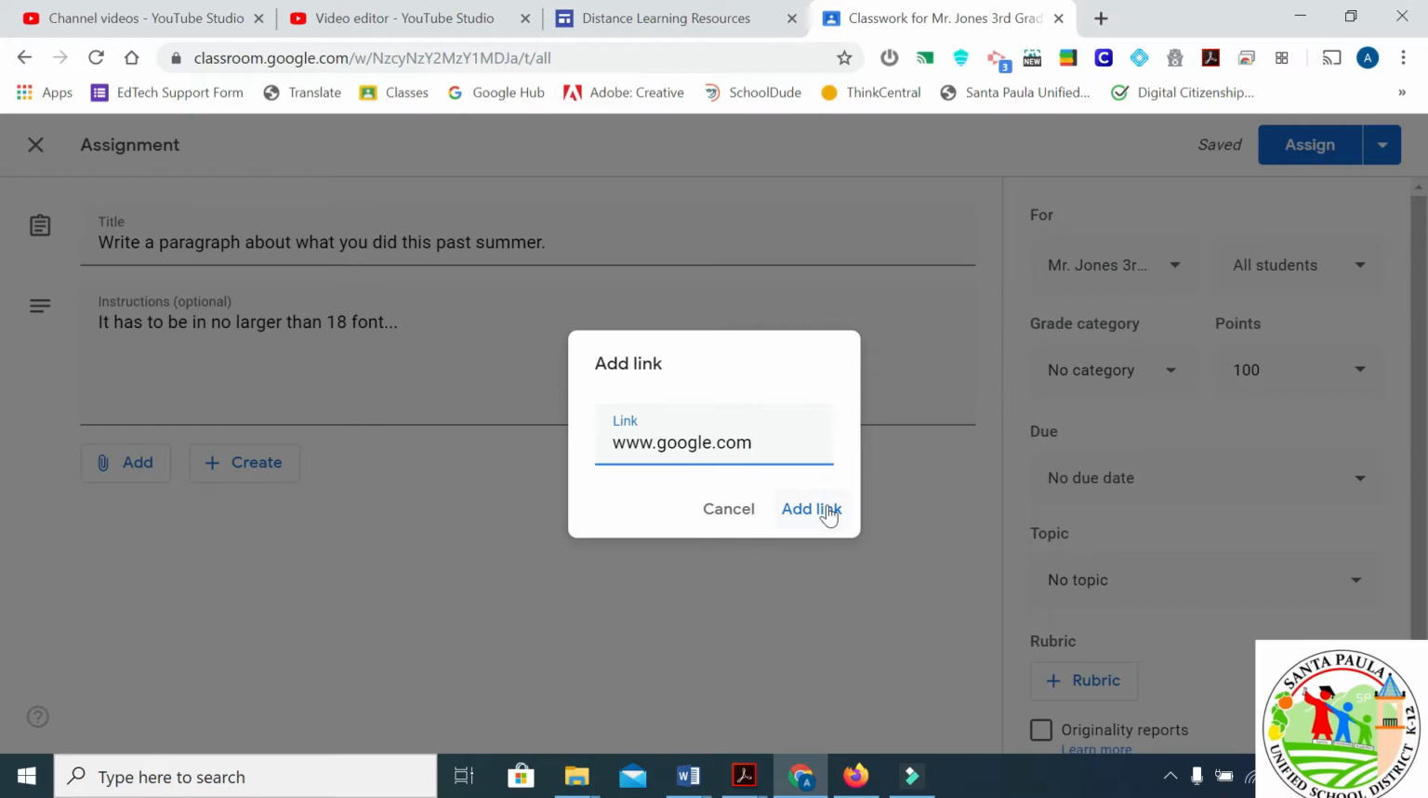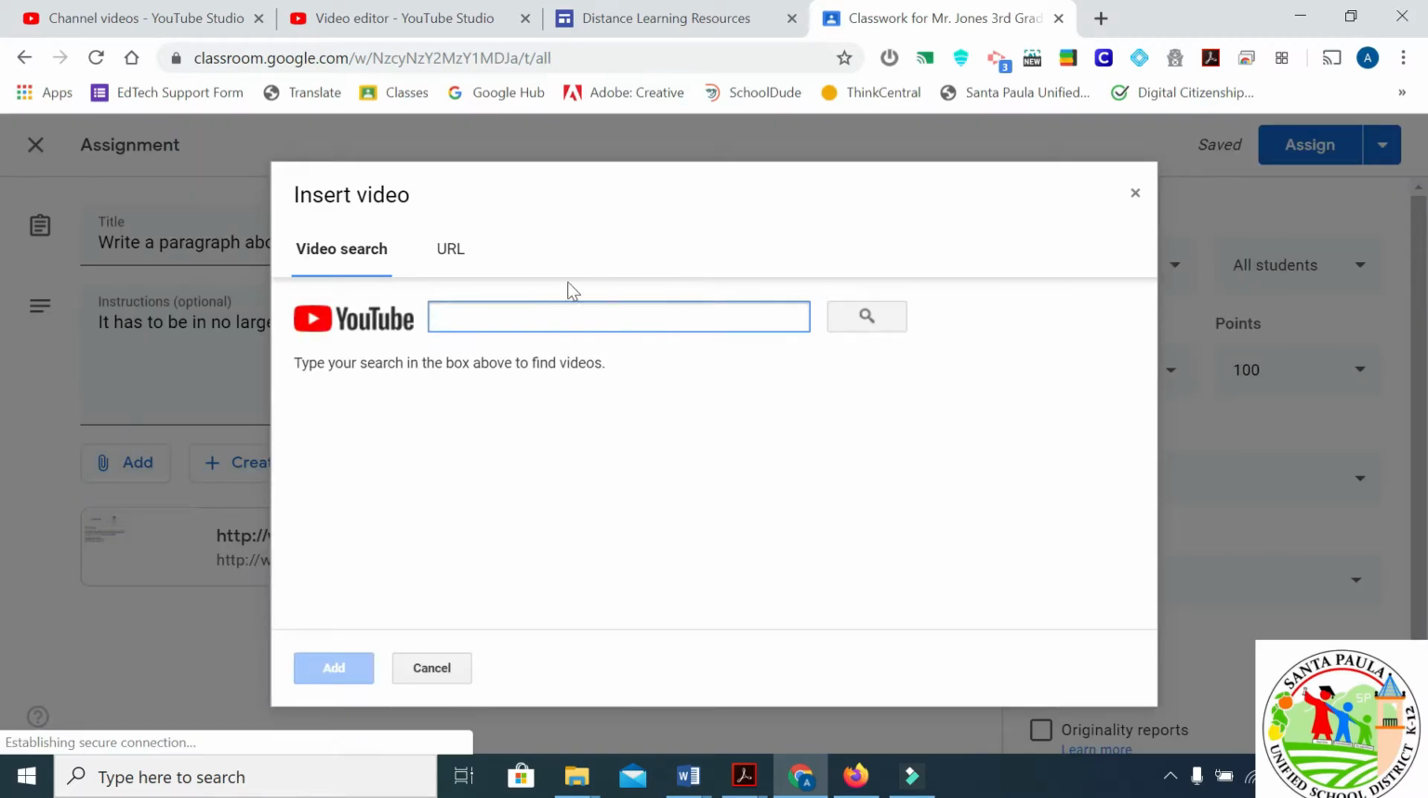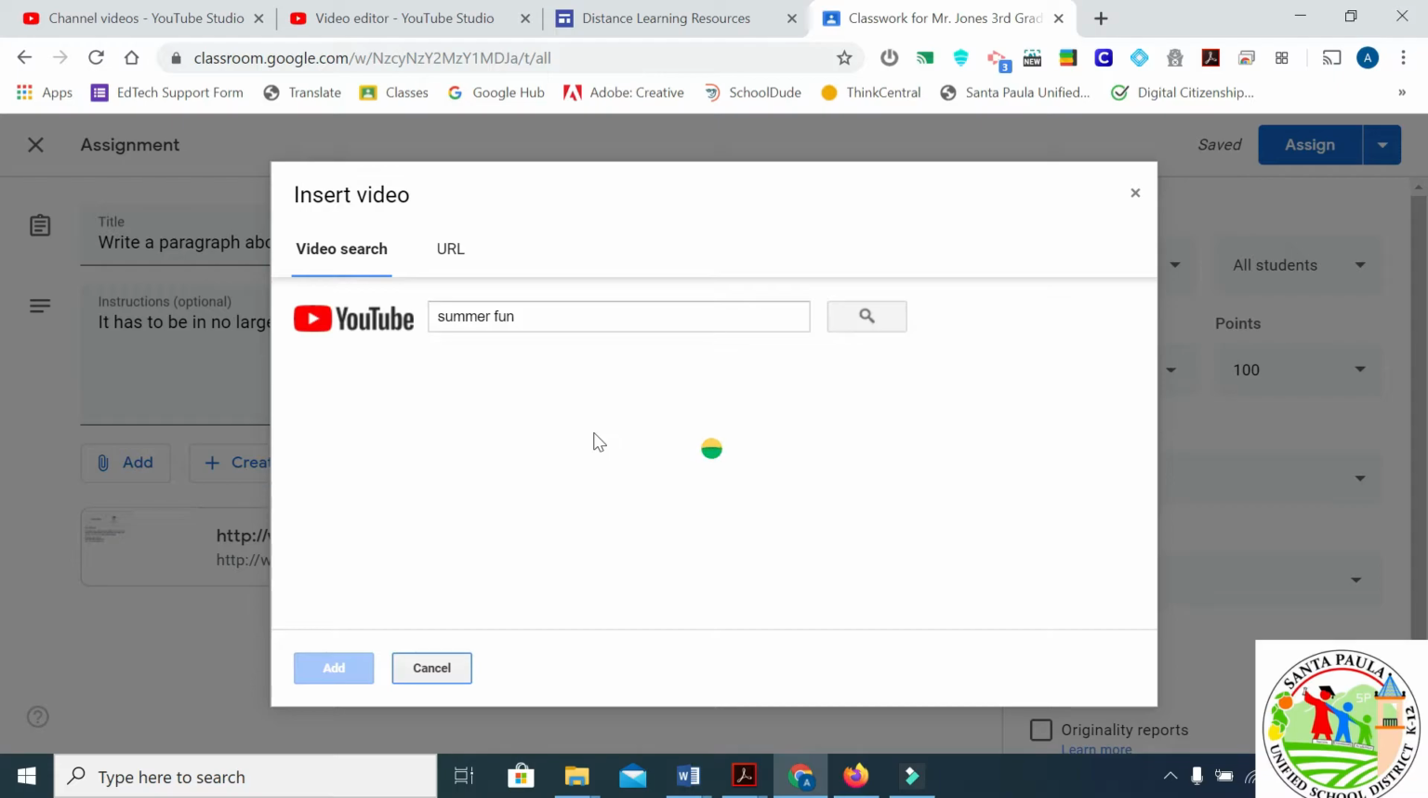Just put in this, and you see how it'll show up here. If you want to put in a YouTube video, here you can search for summer fun.